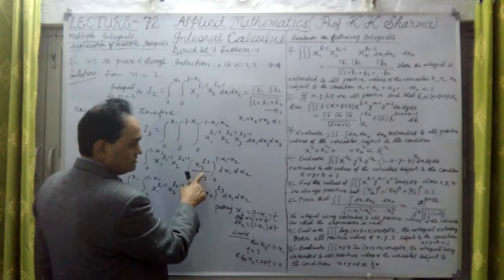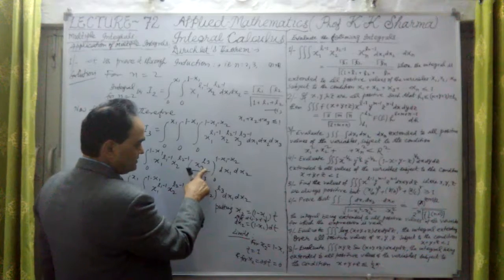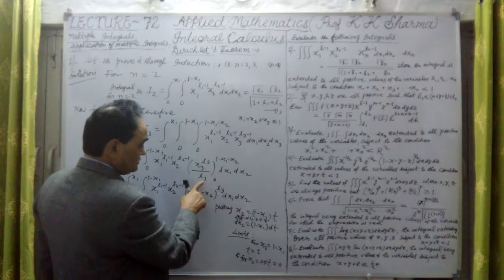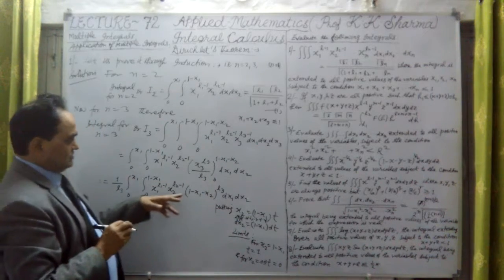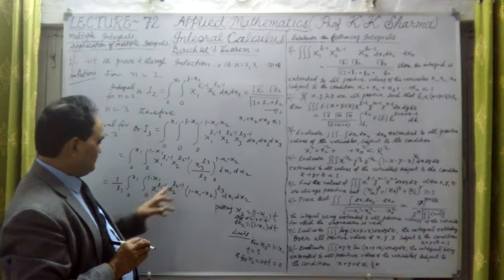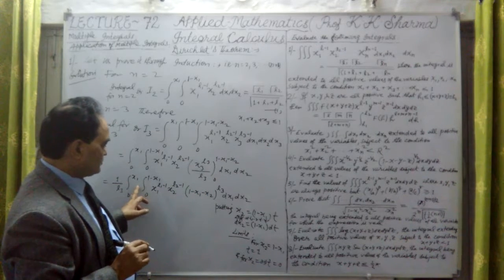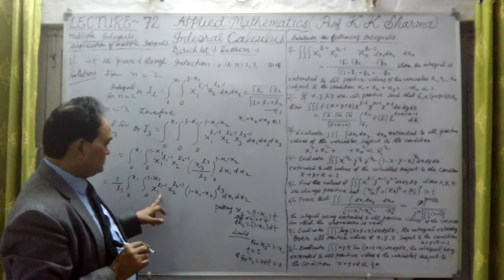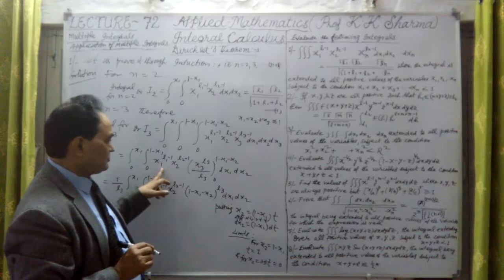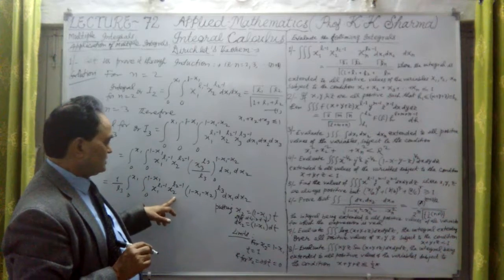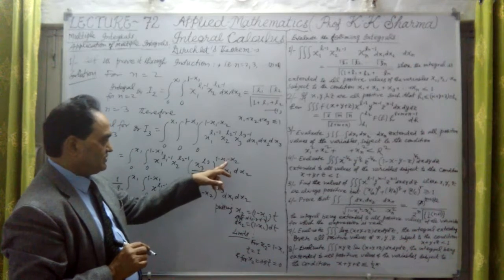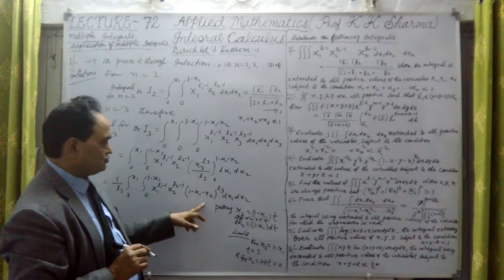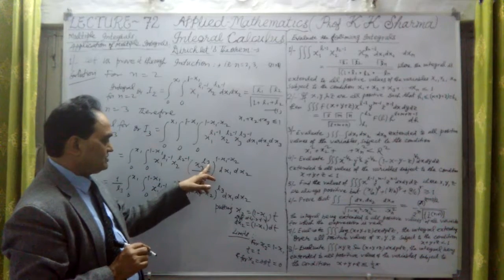Now we have substituted the limits in place of x3. Now this L3 we have taken outside, so this is 1 upon L3. This is 0 to x1 limit, 0 to 1 minus x1, into x1 raised to the power L1 minus 1, x2 raised to the power L2 minus 1, and in place of x3, 1 minus x1 minus x2 we have substituted, and the power is L3.